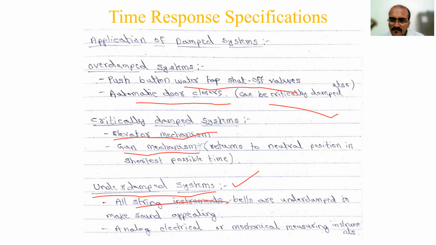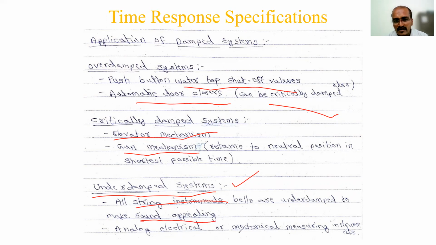Even if you put a stone in the water, at the very first you will have a high amplitude jump of the water, right, the droplet. After that it will decay, right? So all these things you can form as an underdamped system graph. That makes the sound appealing, right? That's why with musical instruments, even if they stop the instrument for a few seconds, it will retain that tune, right?